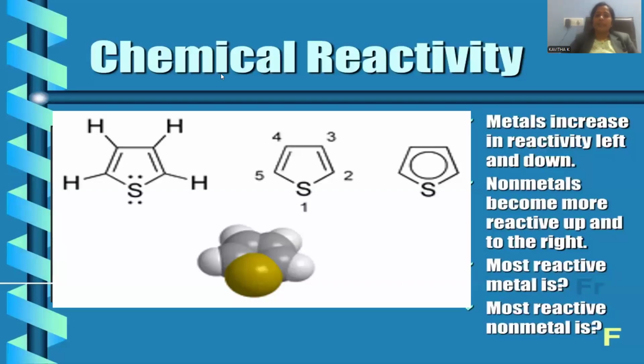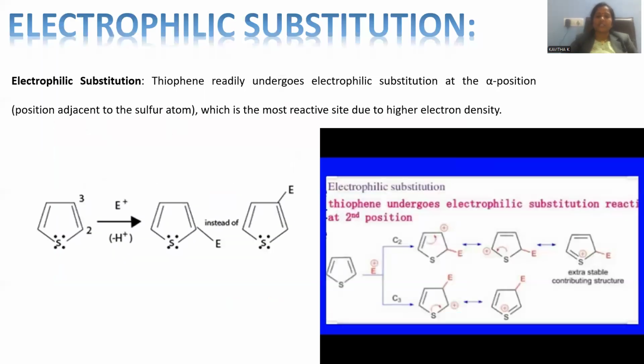Let me jump into the chemical reactivity segment, right? So thiophene is supposed to go for chemical reactions. In specific, electrophilic substitutions are characteristic reactions of any aromatic compound. That's the reason why thiophene also takes part in electrophilic substitution. If any electrophile is added on the thiophene moiety, either position number 2 or position number 3 is susceptible for the substitution.